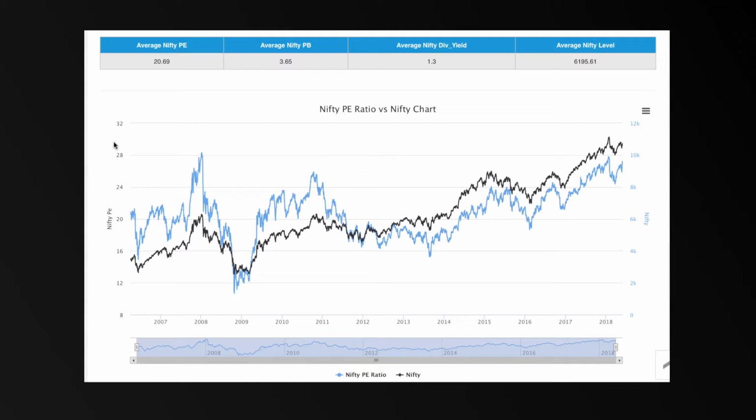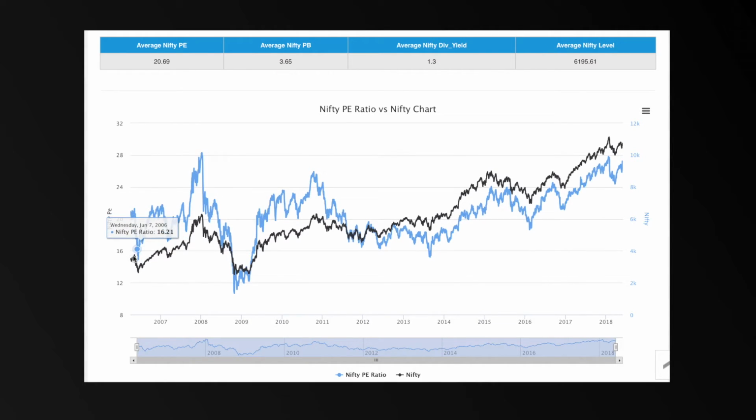So this is a chart of the Nifty PE ratio versus the Nifty price line. The blue line here is the Nifty PE line and the black line is the Nifty price line. Starting from the low of the PE ratio, which was in the month of June in the year 2006, the PE ratio at that point in time was 15. Nifty was at the 2800 level approximately.